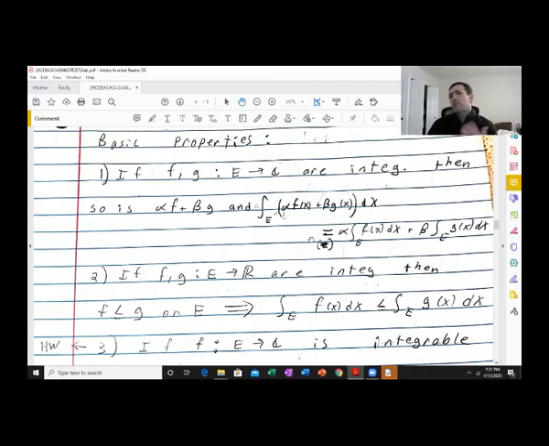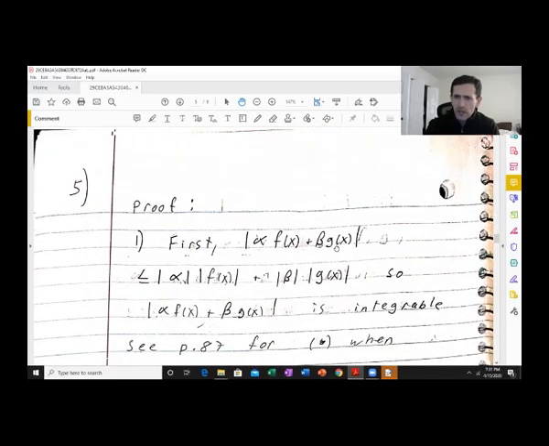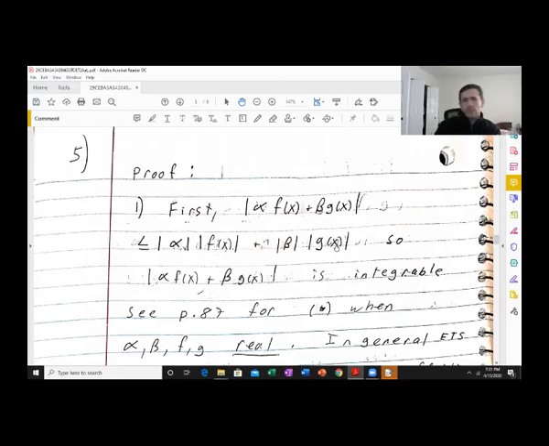When alpha, beta, f, and g are all real, how do you prove it? Well, you basically just write everything in terms of its positive part and its negative part. In two cases, alpha and beta are positive or negative. And then use the fact that integration is linear. When we're integrating, we're integrating non-negative functions times positive numbers. So it's very, very easy. It's just many annoying cases.